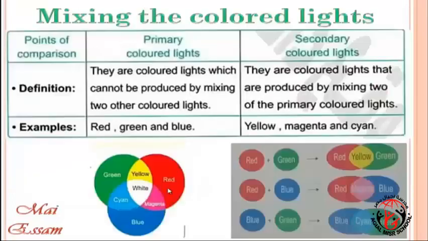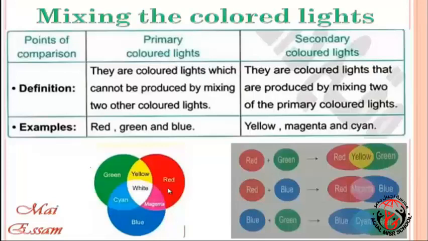Mixing colored lights. We know the difference between primary colored light and secondary colored light. Primary colored light examples: red, green, blue. What is the meaning of primary colored light? They are colored lights which cannot be produced by mixing two other colored lights.